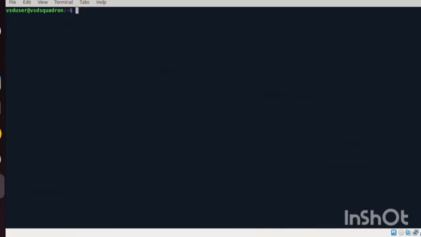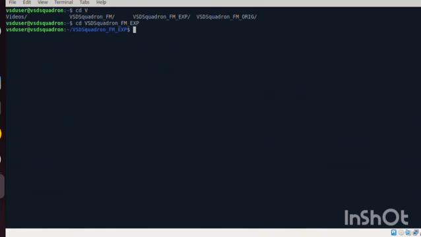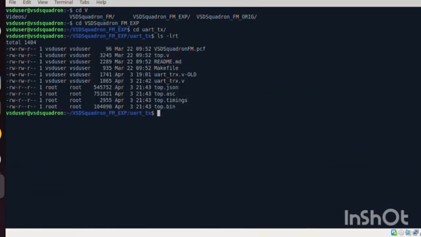I'm just hopping into the directory in which I have copied the code. This one, the VSDSquadron FM experiment, is the directory in which the code is present, and inside this directory there's uart_tx, which is where the code is.